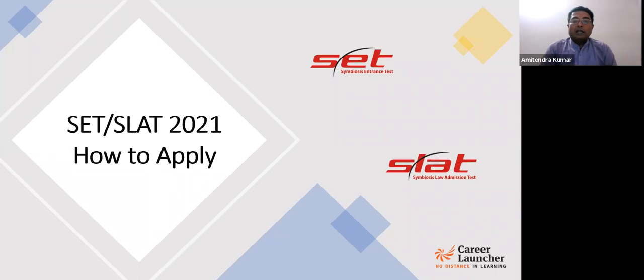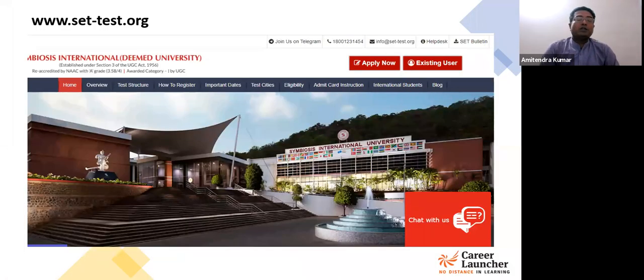So let's get started. The first step would be to go to the Symbiosis homepage, which is www.set-test.org. This is the web link where you have to go and register yourself first. You cannot directly apply out there.